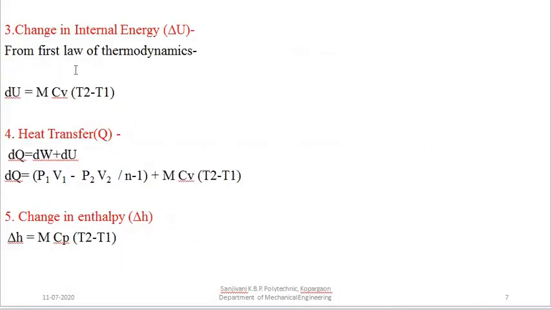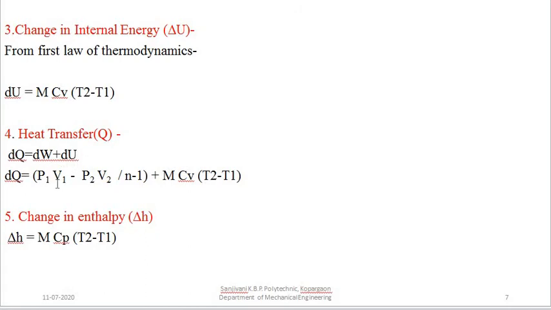Now the change in internal energy, delta U, for all the processes according to the first law. We have used this formula for all the processes, that is dU is equal to m Cv (T2 minus T1). So a similar formula we can use for all the processes. Then the heat transfer Q. According to the first law, dQ is equal to dW plus dU.